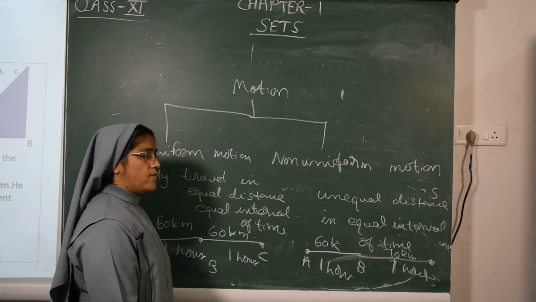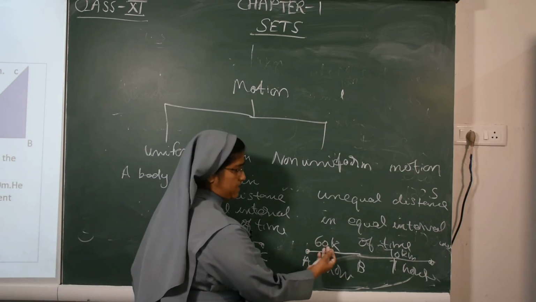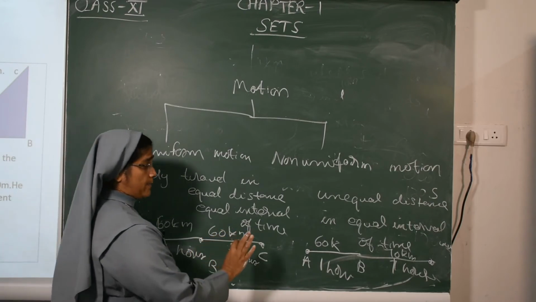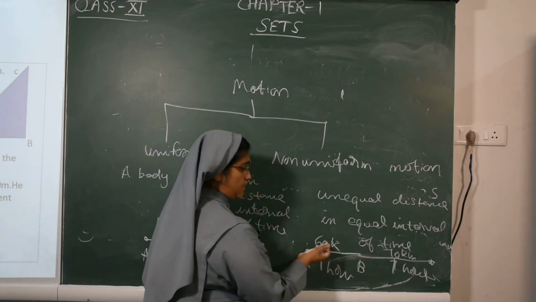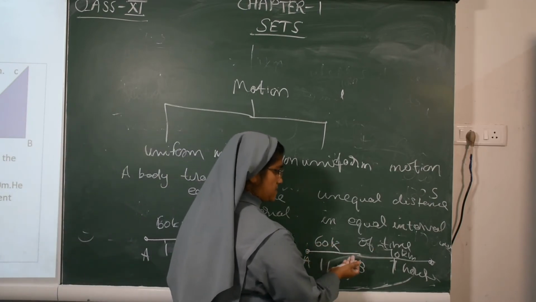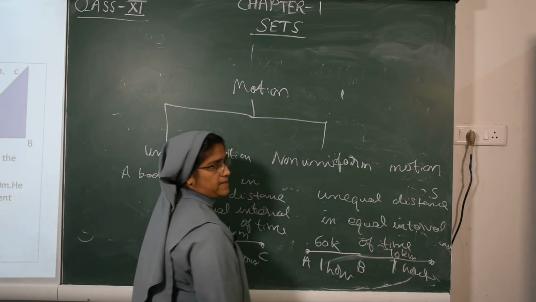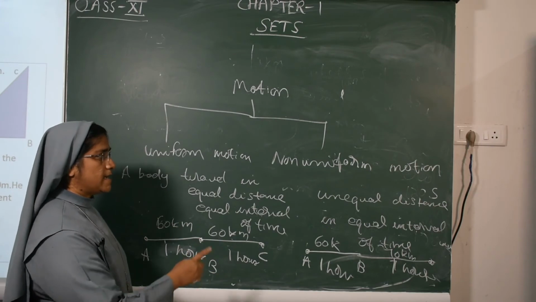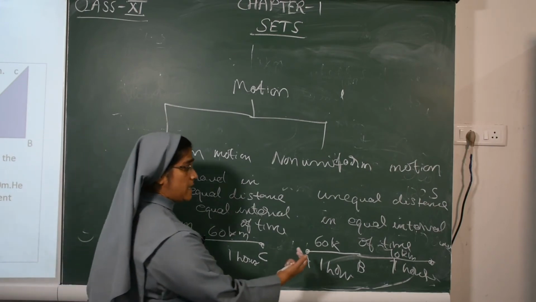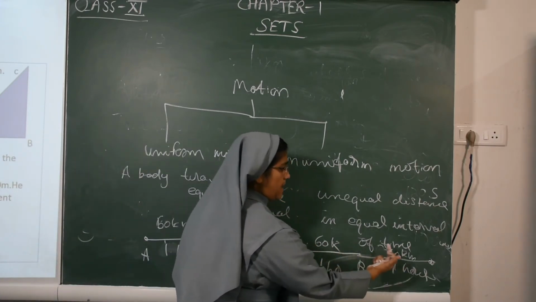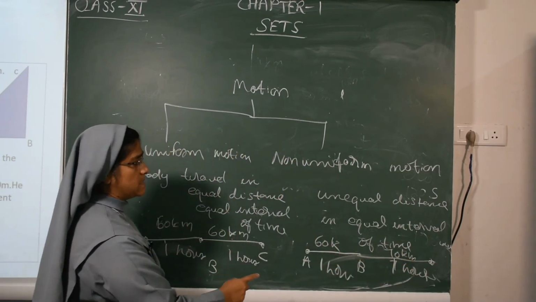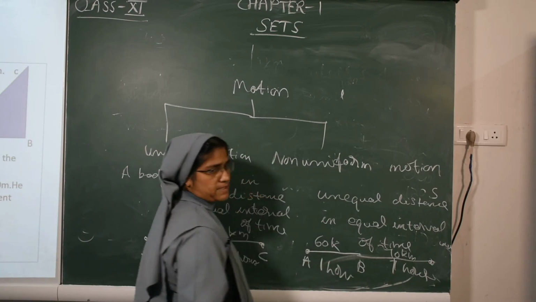See here, in the first hour I covered 60 kilometers, then the next 70 kilometers. So the speed is variable, meaning there is a difference. So it is unequal distance but equal interval of time.